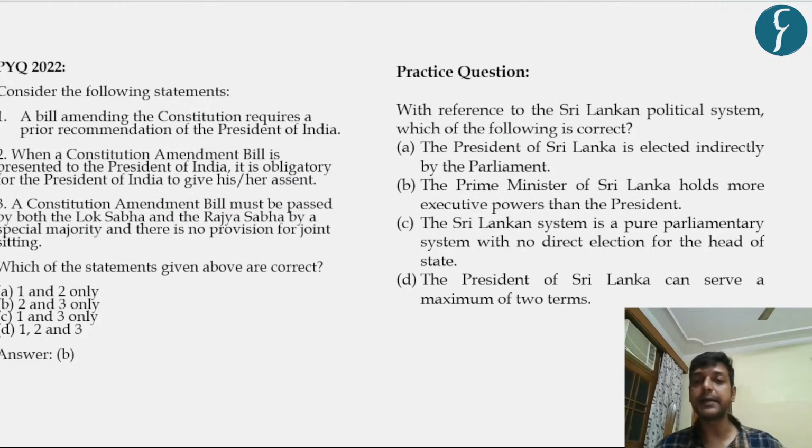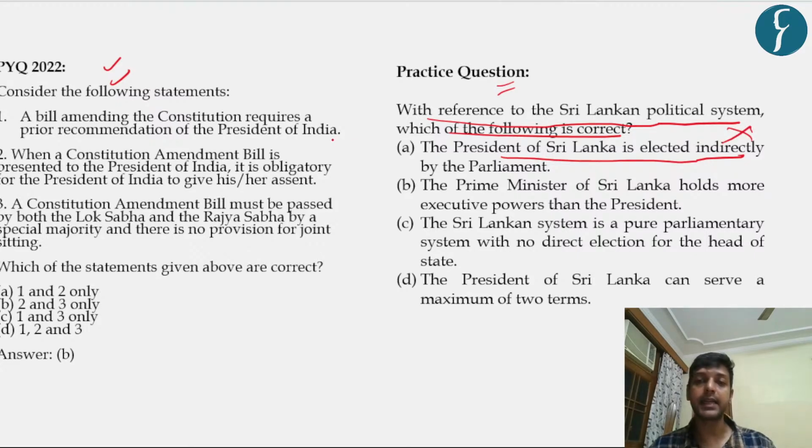Now we're going to solve the MCQ. You have to solve this PYQ and comment in the comment box. And now we're going to solve this MCQ. With reference to Sri Lanka political system, which of the following is correct? The president of Sri Lanka is elected indirectly. As we have seen, it is elected directly. So this statement is incorrect.